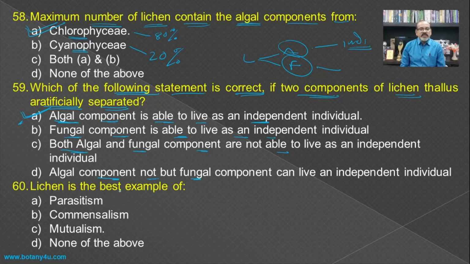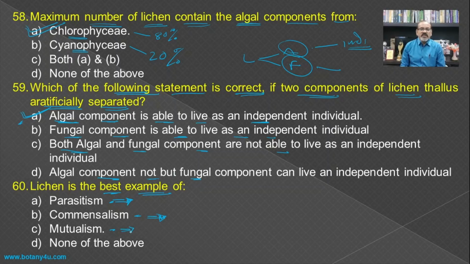Then lichen is the best example of: first, parasitism; second, commensalism; and third, mutualism. Parasitism means one organism depends on the other and the other is harmed. In commensalism, one organism depends on the other, but the other organism is neither benefited nor harmed.